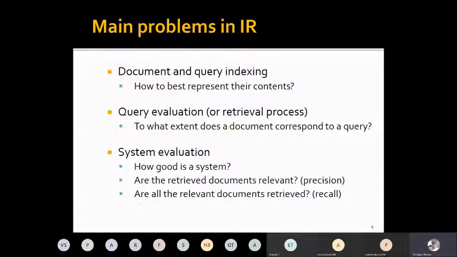As we go along, we will look at some mathematical formulations by which we can measure the similarity or dissimilarity among a set of documents or between a query and one document. And finally, of course, we can do the same thing in different ways. That means we can index documents and queries in multiple ways. Similarly, we can evaluate a query in multiple ways, and it leads to multiple information retrieval systems.